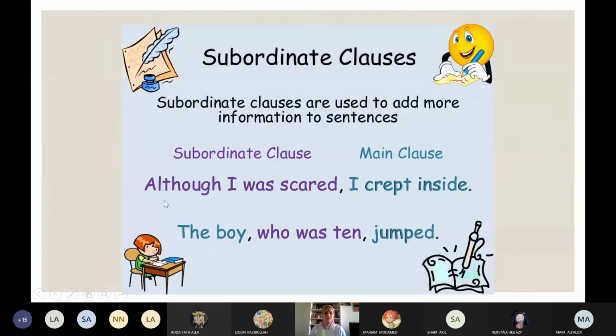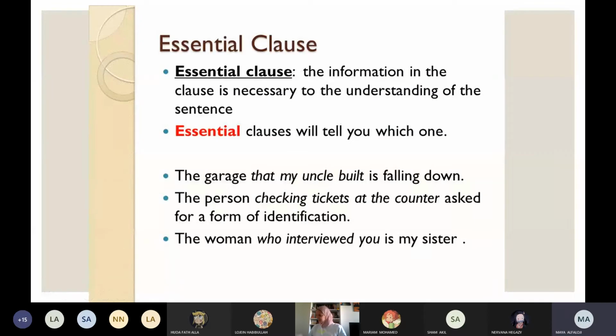So these are the conjunctions. These are the subordinate conjunctions that come at the beginning of the subordinate clause. Yes, okay. Then we have two parts, essential clause and non-essential clause. Essential clause: the information in the clause is necessary to the understanding of the sentence. They will tell you which one, for example. When we take examples now, we will understand more, but I just want to tell you the difference between essential and non-essential clauses.